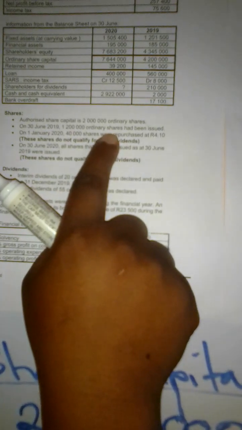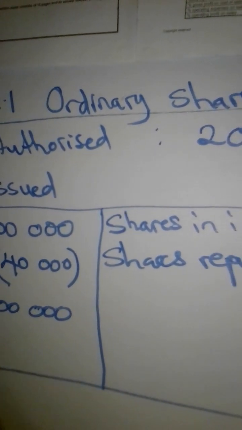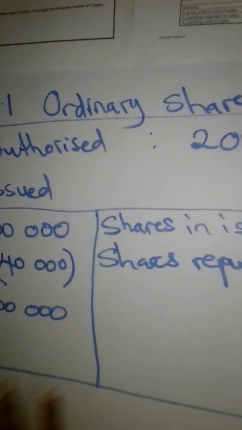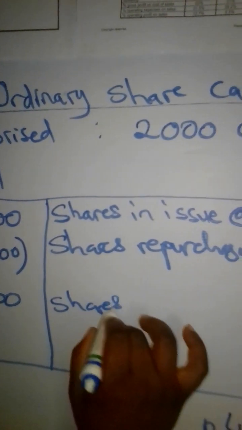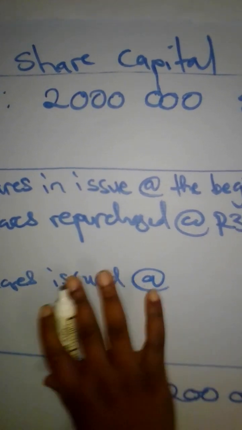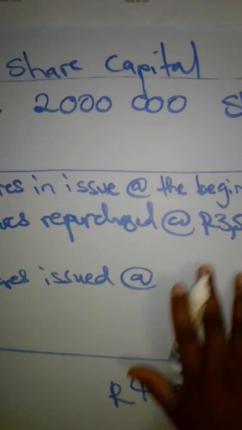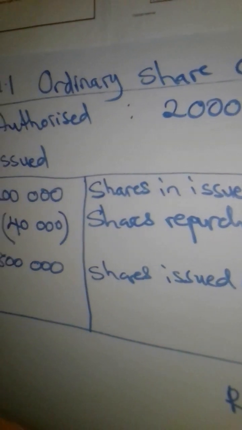It's simply 2 million minus 1.2 million. You would find that there are 800,000 unissued shares which were issued. We do not know the amount at which they were issued, and we'll calculate that.